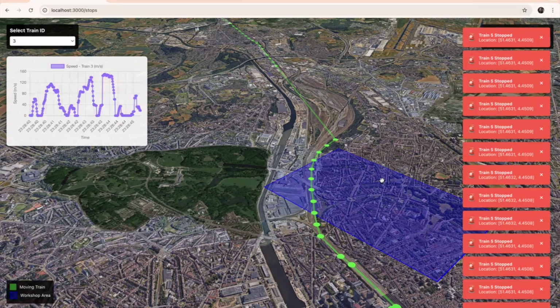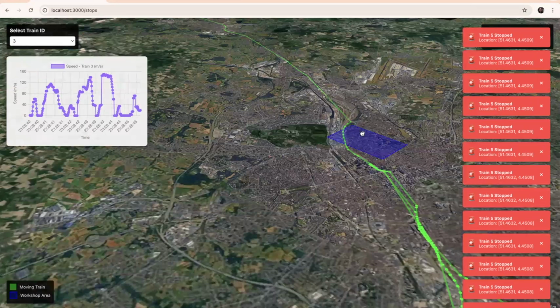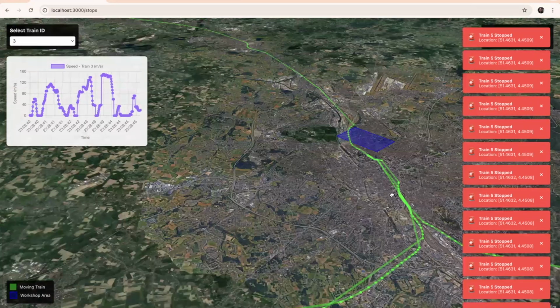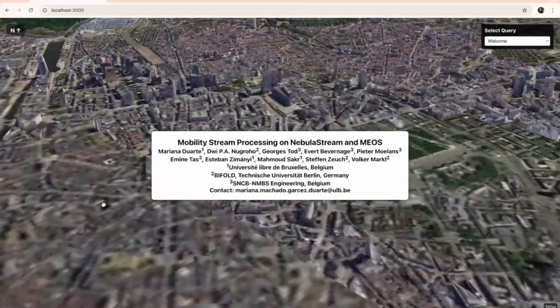Last one, we check the stops: we determine if the train is stopped somewhere other than a station or a workshop, because if the train has stopped elsewhere, they probably need maintenance help. So thank you so much for your attention.